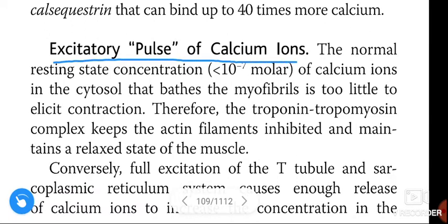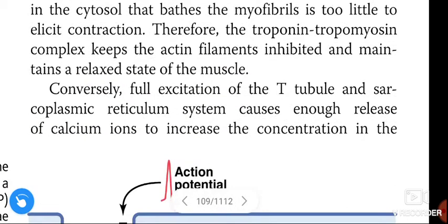Excitatory pulse of calcium ions. The normal resting state concentration, less than 10 to the power minus 7 molar of calcium ions in the cytosol that bathes the myofibrils, is too little to elicit contraction. Therefore, the troponin-tropomyosin complex keeps the actin filaments inhibited and maintains a relaxed state of the muscle.